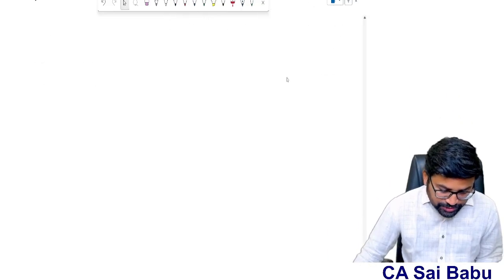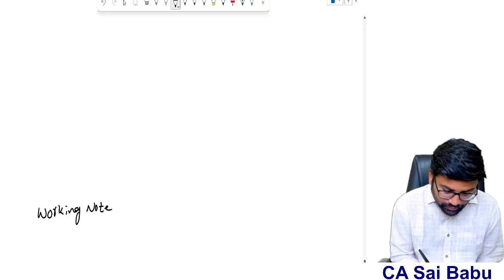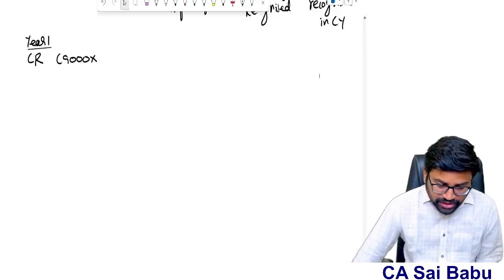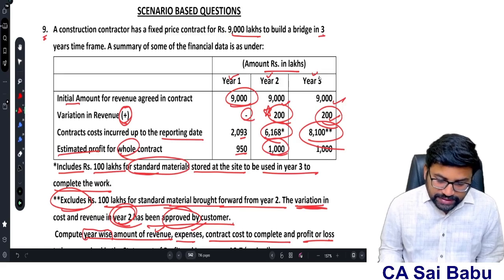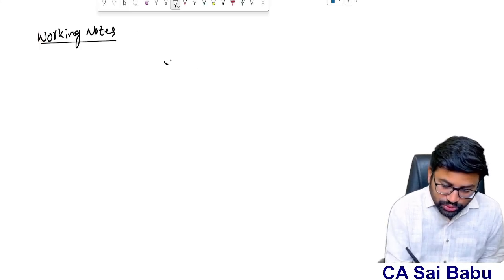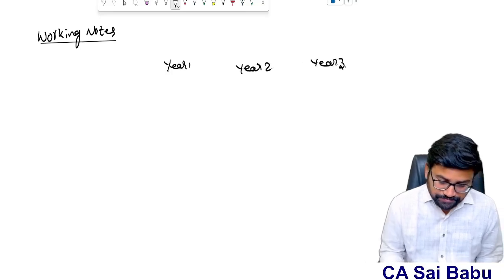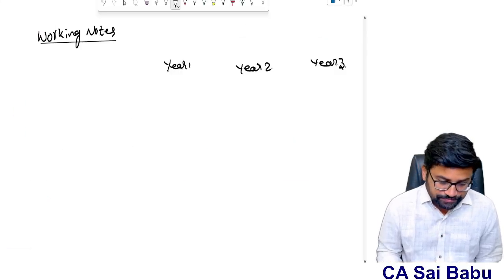So I am leaving some space for 3 years, and then I am starting the working notes. Now the main purpose of this working note is to ascertain the percentage of completion. So year 1, year 2, year 3. So 3 years.